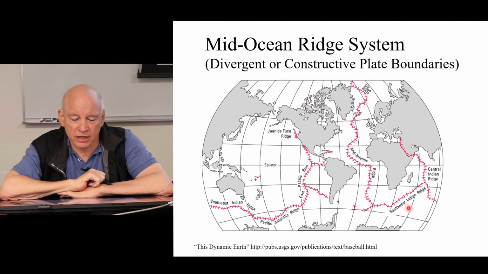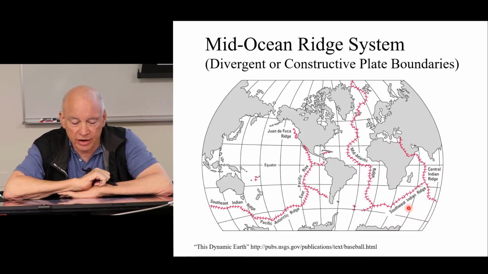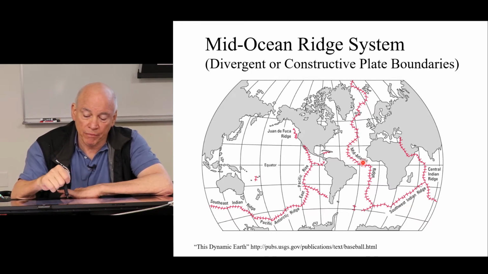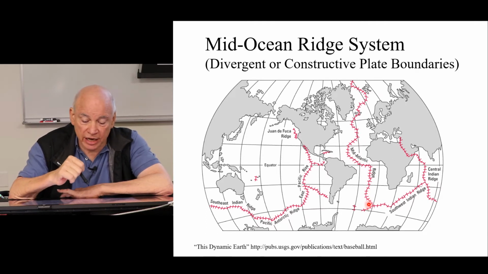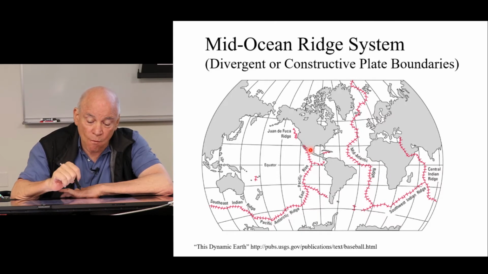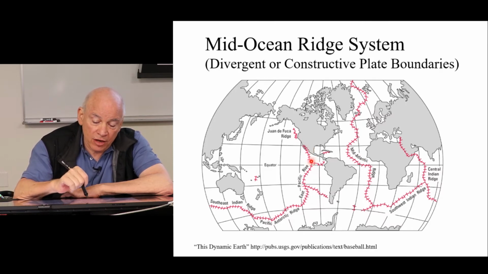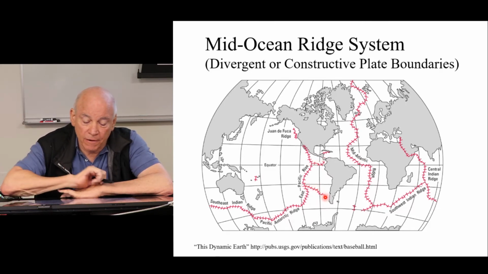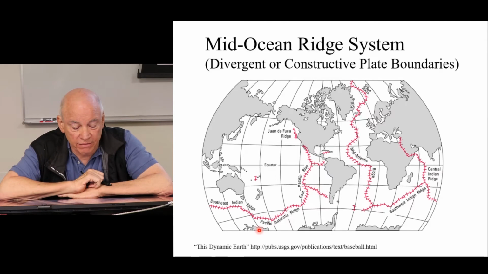Okay, here is a good map of the mid-ocean ridge system. And you can see that Latin America has got a number of divergent plate boundaries. On the east side, we have the Mid-Atlantic Ridge. On the west side, we have the East Pacific Rise, which actually goes up the Gulf of California and splits Baja California off from Mexico. Then we have the Galapagos spreading ridge in here, and the Chile Rise in here. So Latin America has got plenty of divergent plate boundaries surrounding it.